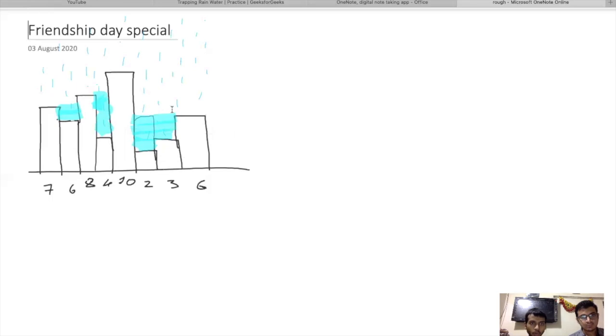In case of 3, what will be the amount of water? We have to subtract the size of that particular building, like total water 6 minus 3. So how much amount of water? This is 3. Okay, and in case of 4, how much amount of water can we store? The size of the building is 4 and the total amount of water we can store is 8. So 8 minus 4. Okay, and the same is with the 6.